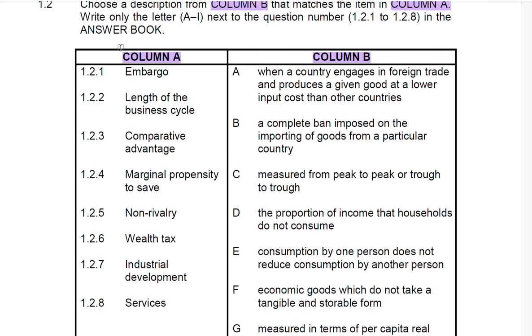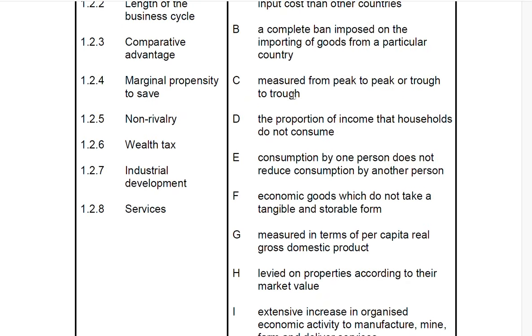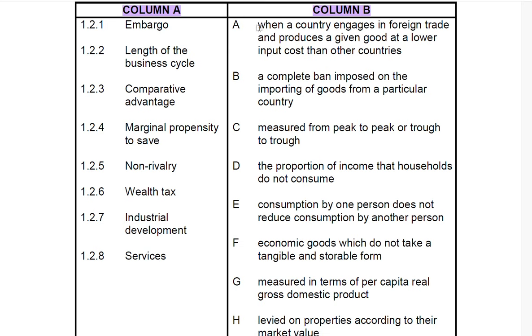Now let's look at how we will be matching this. If we look at 1.2.1, embargo. What is an embargo? You have all the names that are here. You need to read each and everything that you have here. And when you're reading, please make sure that whatever you have read, you understand where it is sitting, in A, B, C, D, E, F, G, or H, so that you do not keep on rereading.